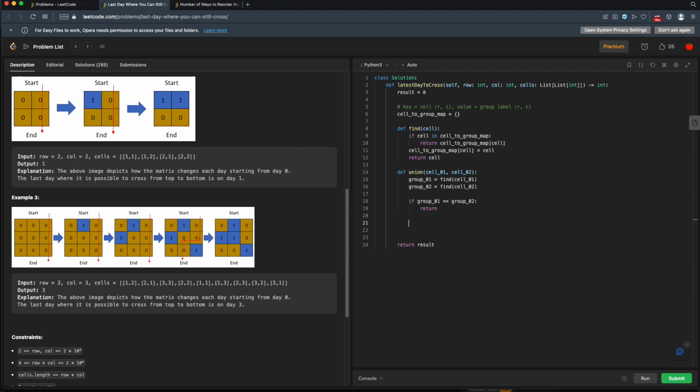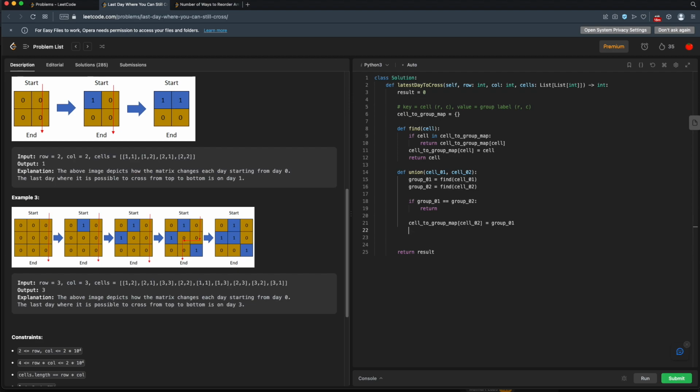This isn't the most efficient, but I think it should work. So at this point, we know the two groups are not the same, so I'm going to force cell 2 and all of the other cells in that group to be in group 1. For that, we'll grab this. So cell 2 will now be in group 1.